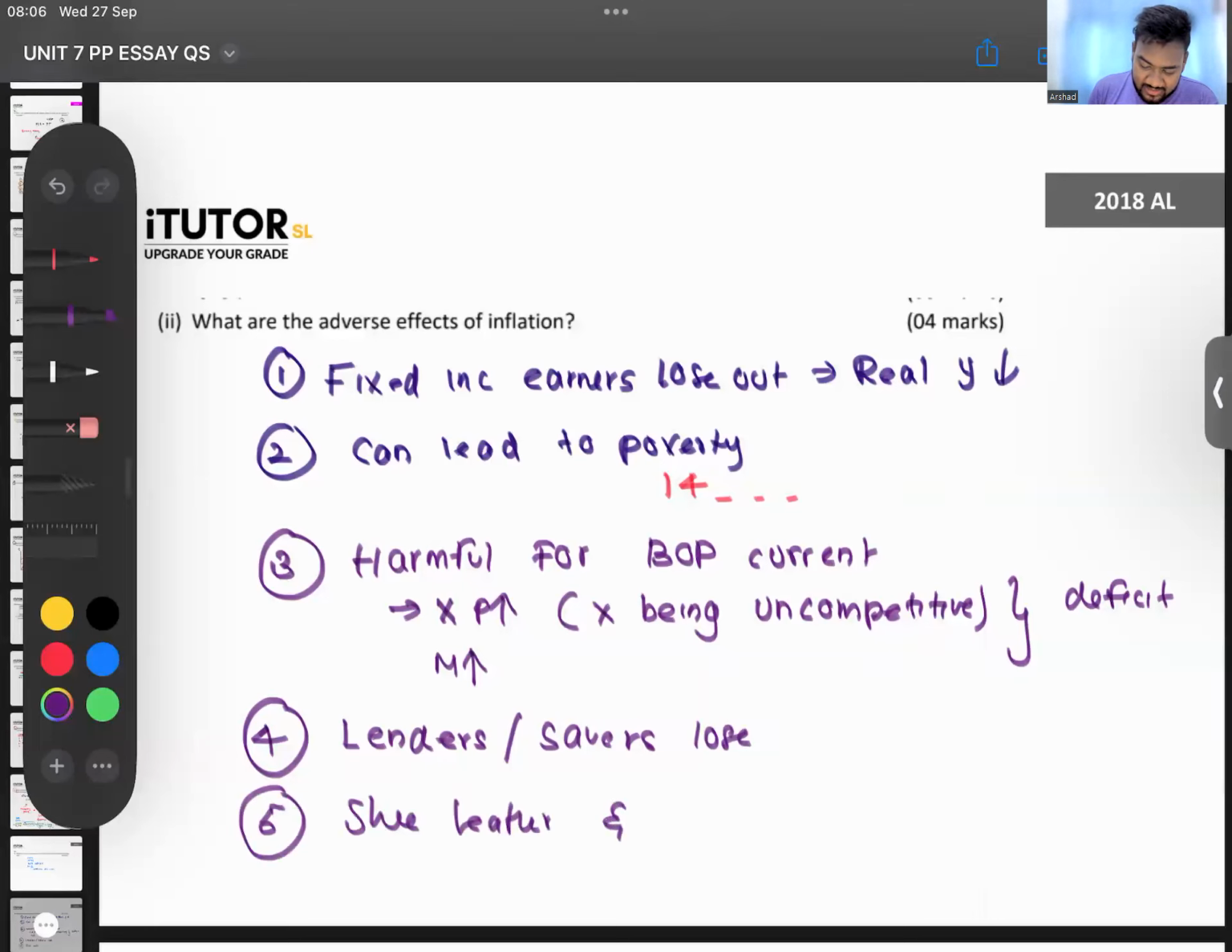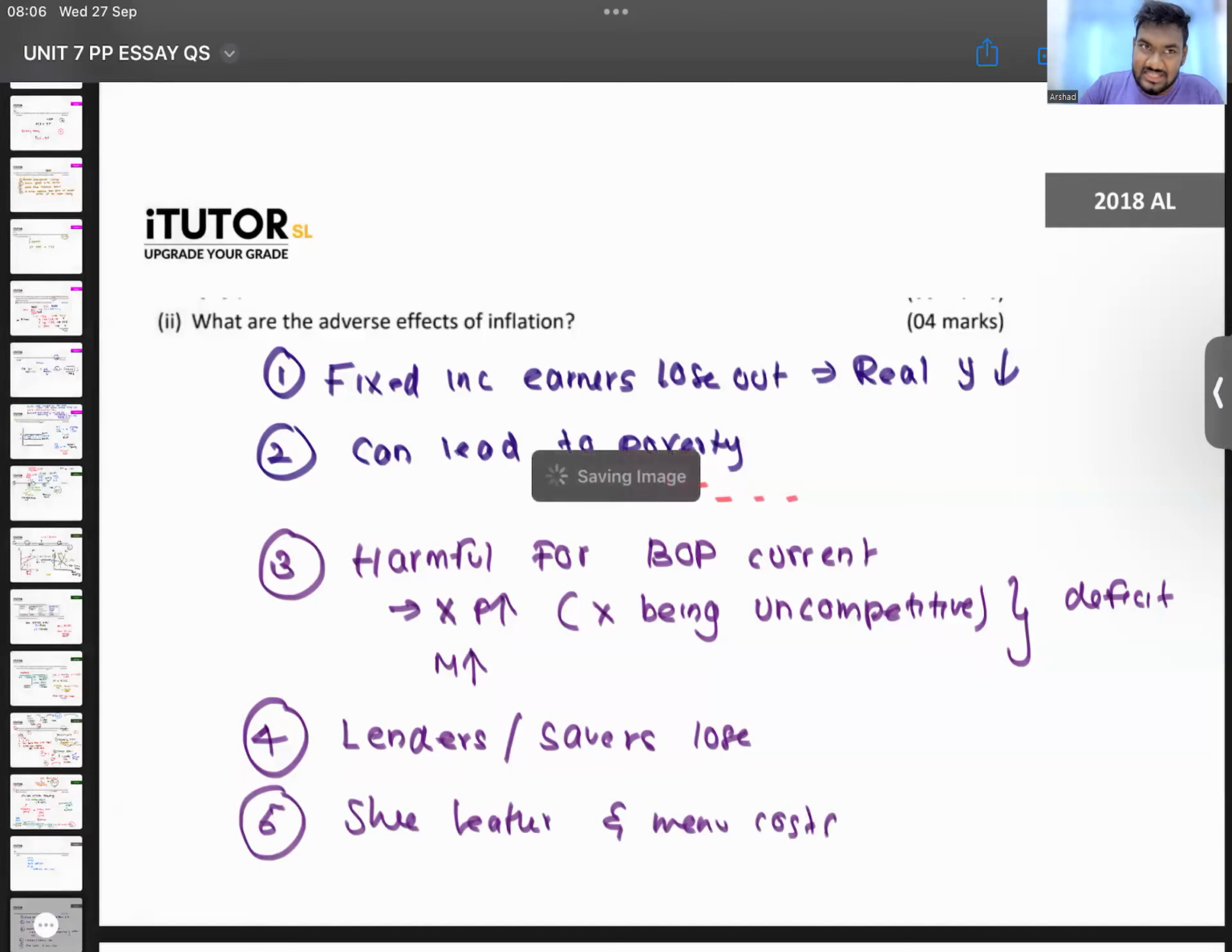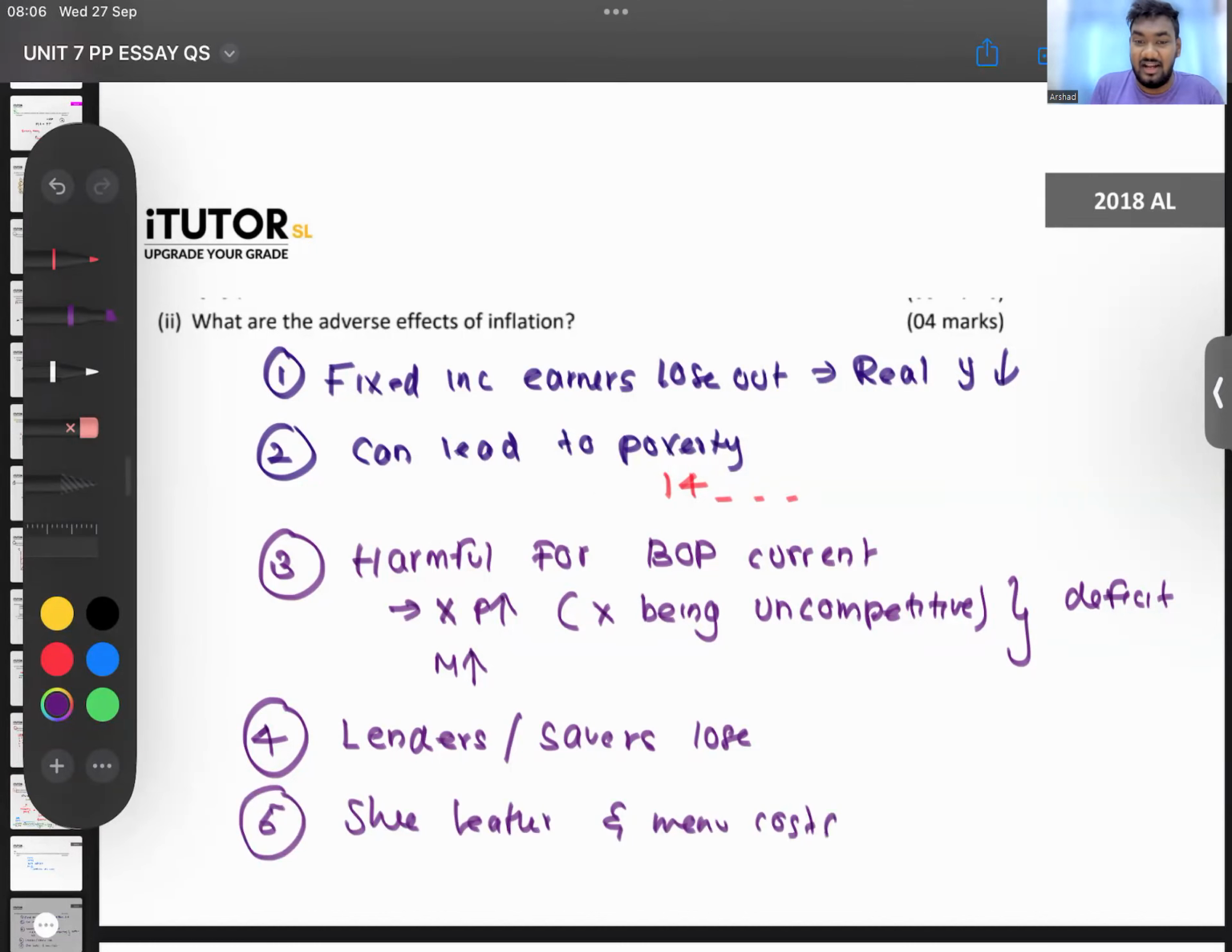Shoe leather and menu costs. All of these can be adverse effects of inflation. Public borrowing increasing? No, right? Maybe public borrowing increasing can lead to inflation, but because of inflation, public borrowing is not a direct impact.